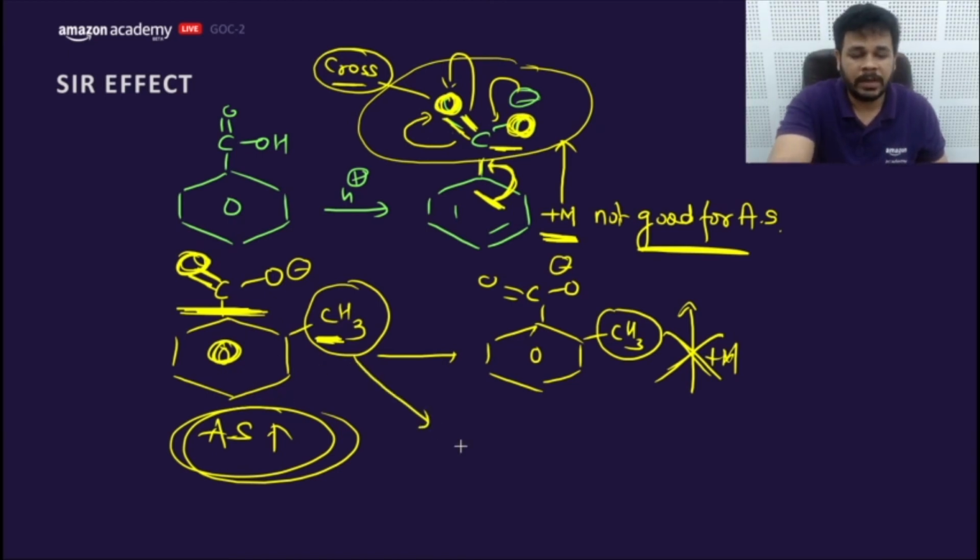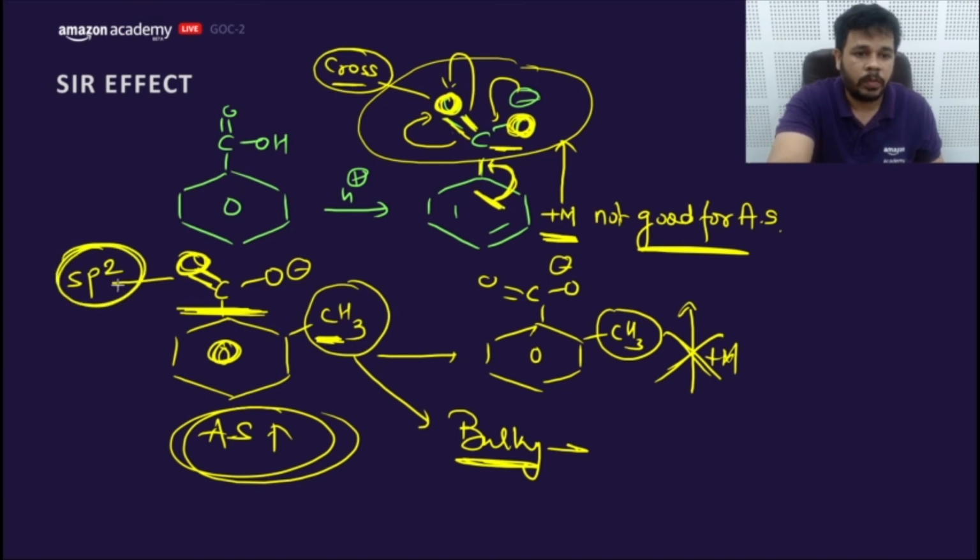So what all are the compounds which can throw this COO minus out of the plane of the benzene ring? We need a bulky group here. So bulky groups are needed to throw this sp2 group, which was doing resonance with the benzene ring previously. Now it will become out of the plane.